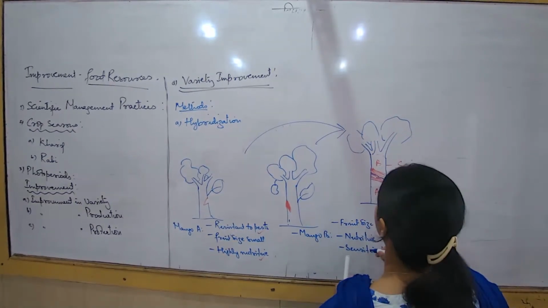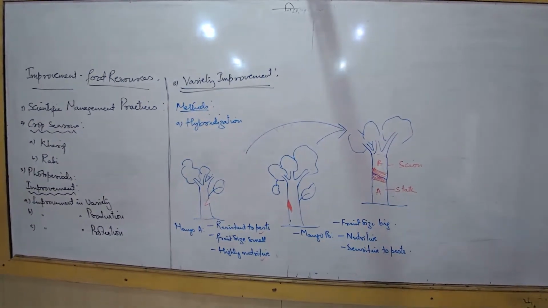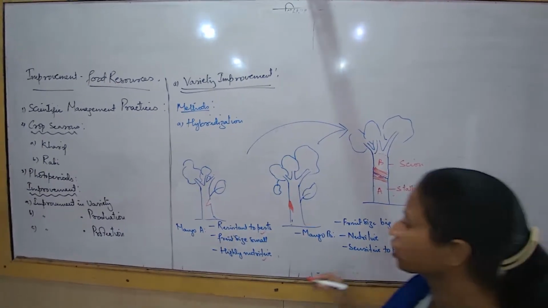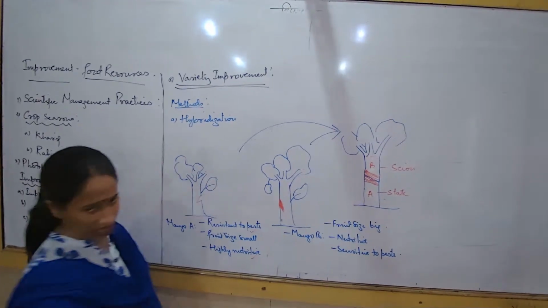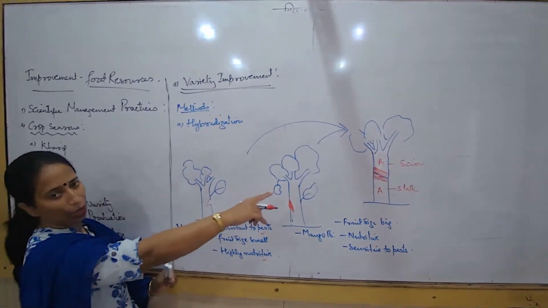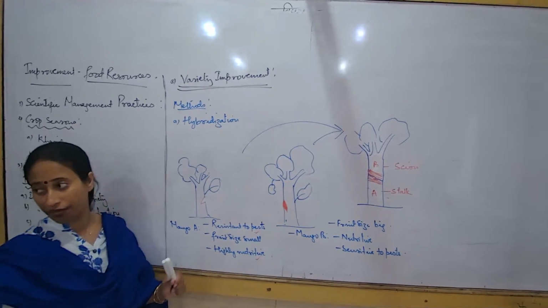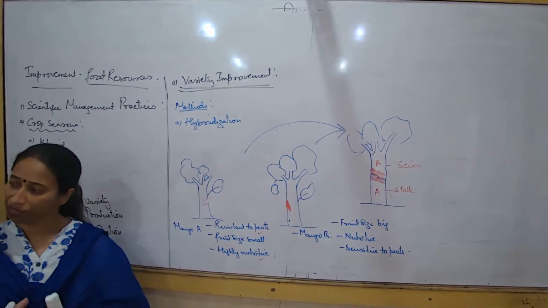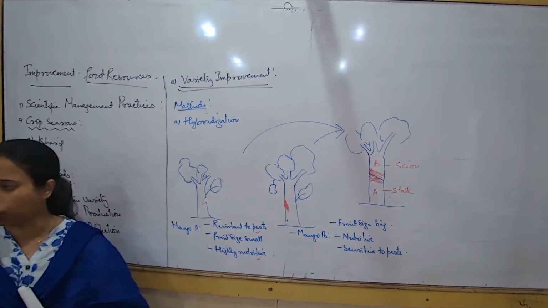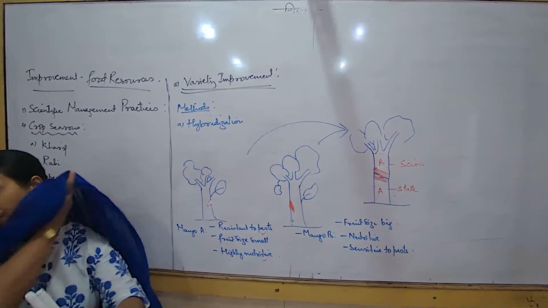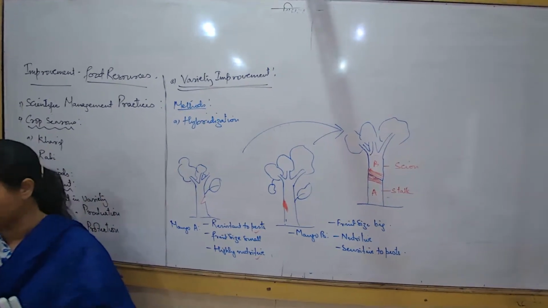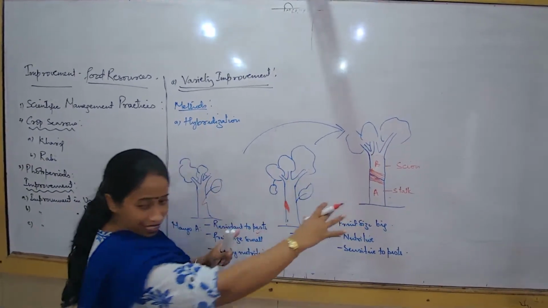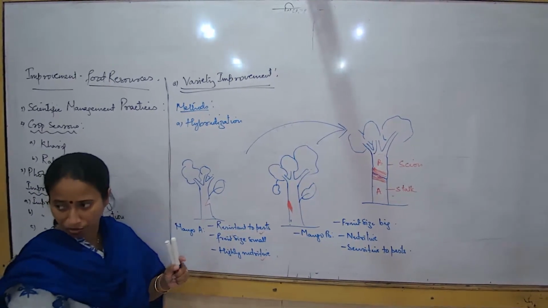And now the fruit develops. The plant overall will have which characteristics? Because the hybridization has already happened, this hybrid plant is supposed to have good characteristics. Now, not necessarily every time. If they don't develop the good characteristics, the breeder will not keep growing them. The breeder will keep growing them only when they have good characteristics. So now what is going to happen? Unless and until the breeder gets all these characteristics together, they will keep trying the process of hybridization.